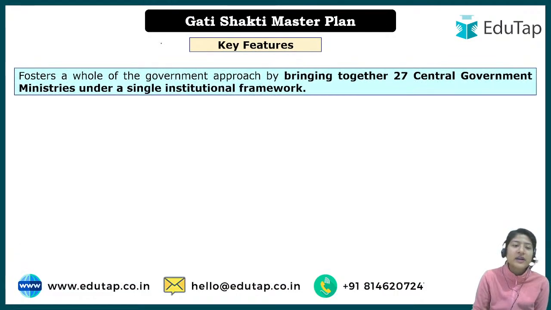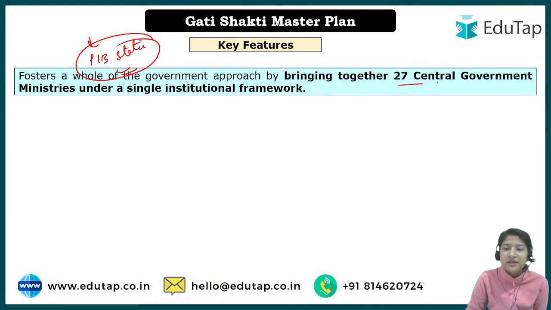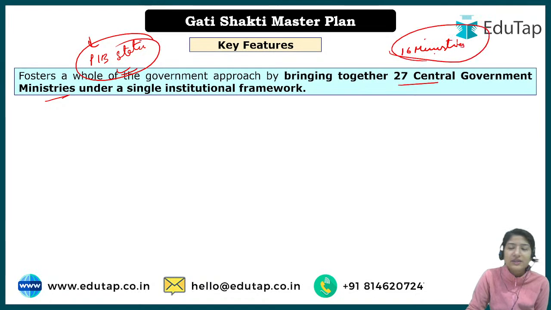Key features, if we look at them, this particular line I have taken from PIB static. PIB, you know how important it is. I've told you many times what the importance of PIB is, and in that 27 central government ministries has been written. So let me clear this doubt for you. When the scheme was launched, at that time it was said that 16 ministries working in infrastructure development will be integrated. 16 ministries will be involved under the Gati Shakti master plan. So this scheme was launched in 2021, at that time it was said. Now this particular news that I have taken from PIB is from November 2022.